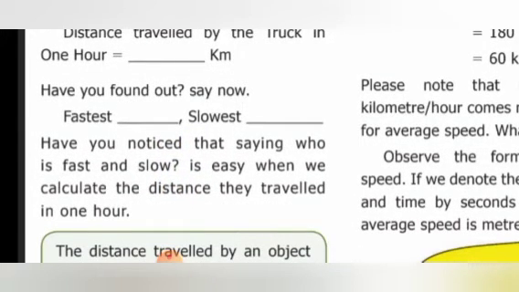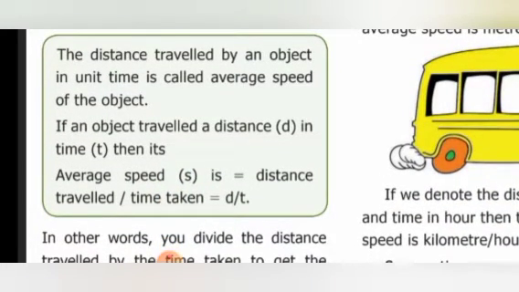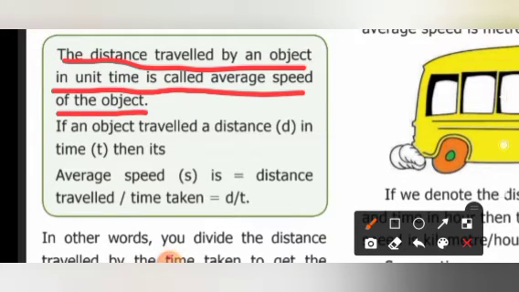Have you noticed that saying who is fast and slow is easy when we calculate the distance they traveled in 1 hour? So the distance traveled by an object in unit time is called the average speed of the object. That is the average speed.